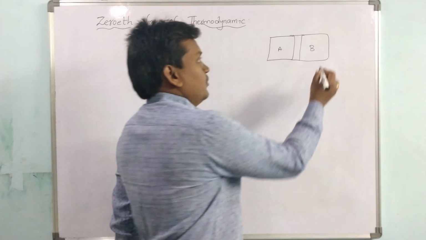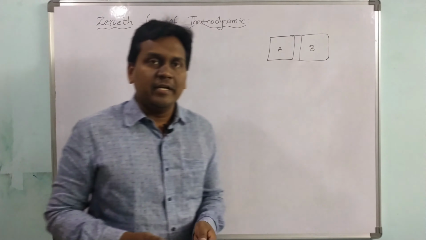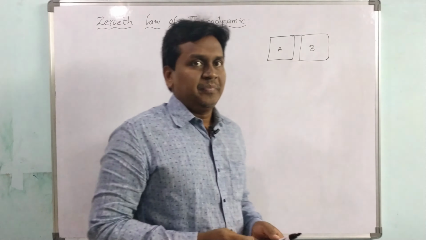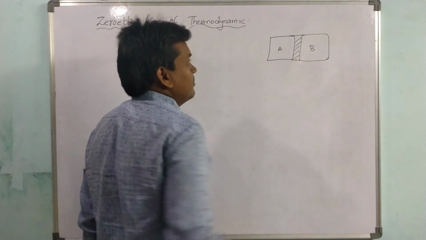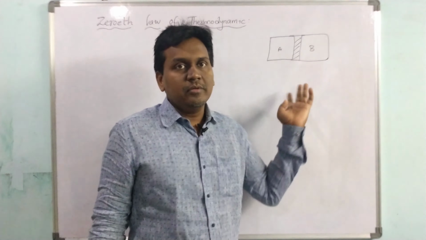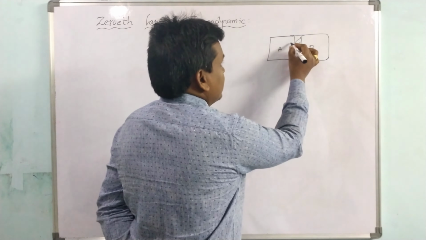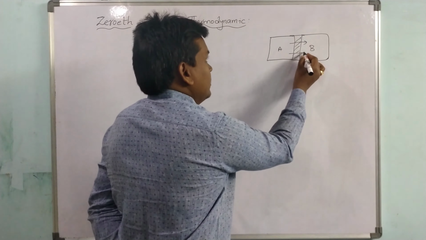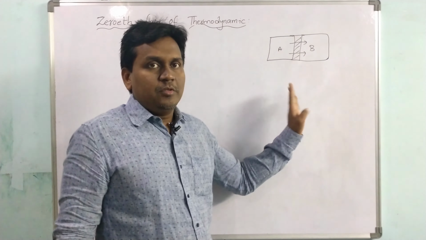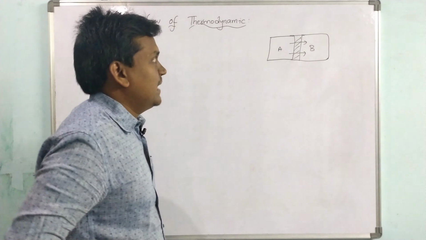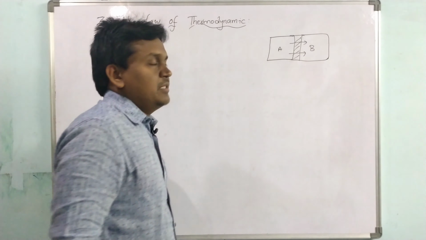When energy flows between these two systems, the wall may be of two types, adiabatic wall or diathermic wall. Here the wall is a diathermic wall, so there is a transfer of energy, maybe from A to B or B to A. I am considering the energy transfer is from A to B. After some time the energy stops transferring.